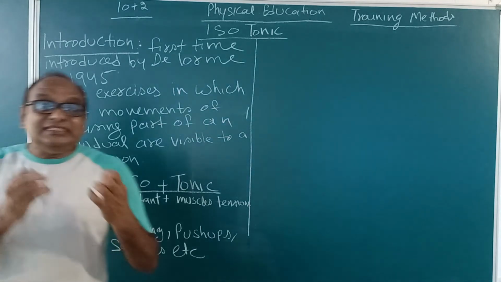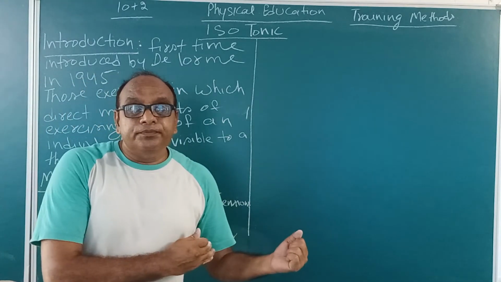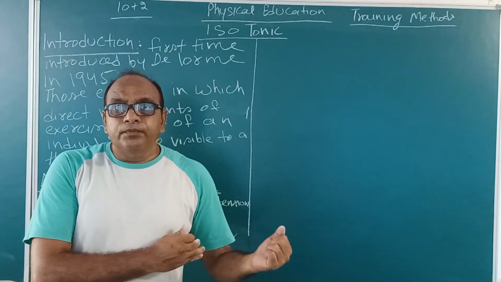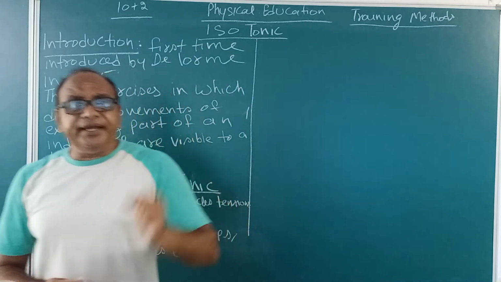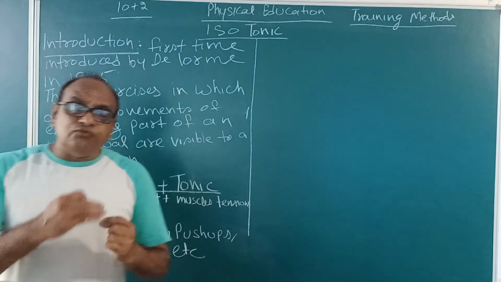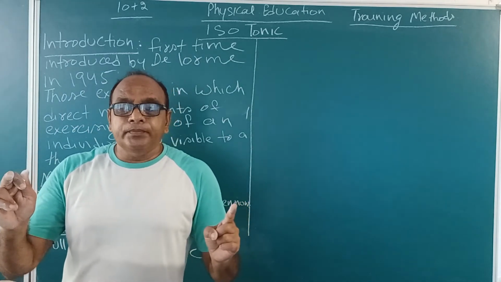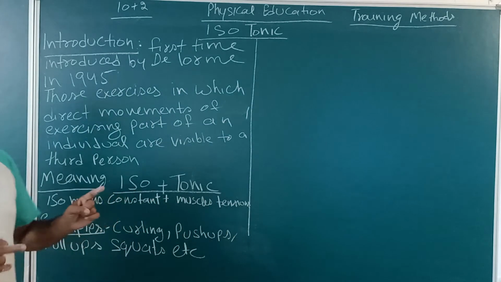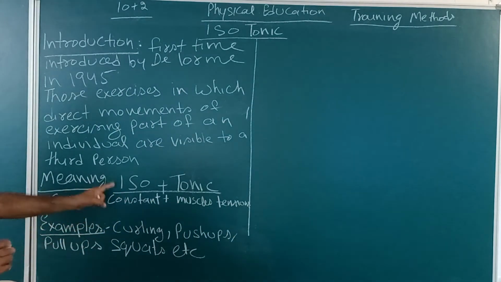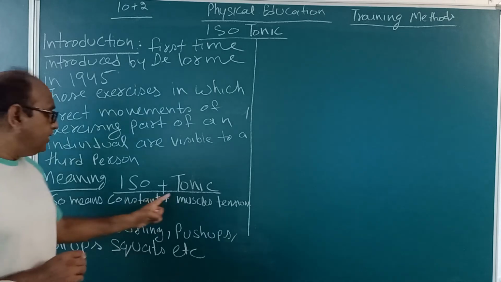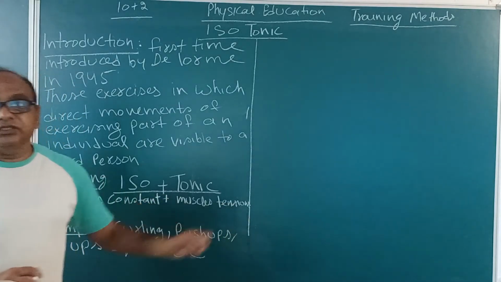It is going to change its shape. Whereas in isometric exercises, the length of the muscles remains the same. So this is isotonic exercise. Iso means constant and here muscle tension.